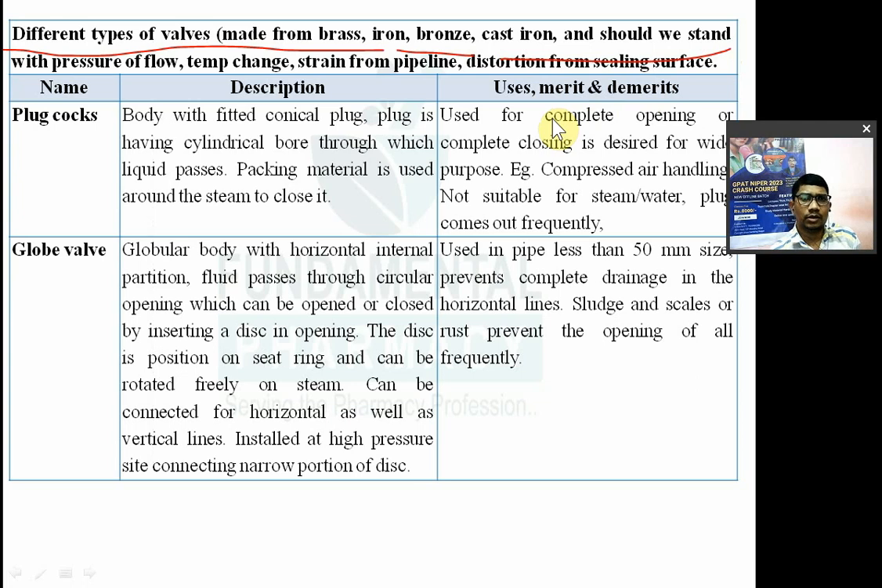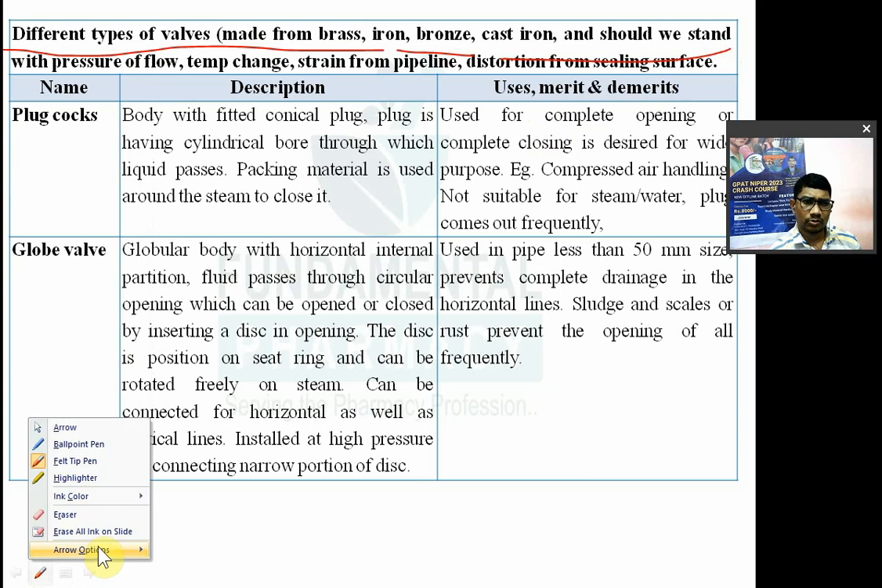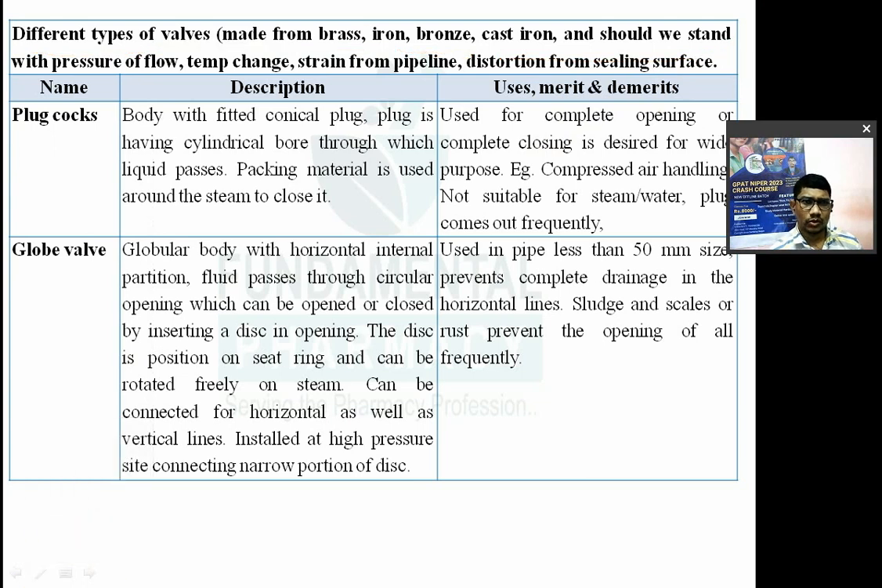of flow of fluid, then temperature change, strain from the pipeline, distortion from the sealing surface. So they are nothing but the ideal qualities of a valve. आपके बुक में दिया what are the ideal qualities of valve. Valve का ideal qualities क्या होना है, so एक शॉर्ट में दिया है मैंने. So they should withstand the pressure, they should withstand the temperature change, they should cope up with the strain from pipeline. जब पाइपलाइन का जो प्रेशर या स्ट्रेन आ रहा है तो वो भी उन्हें सहन करना चाहिए. Distortion from the sealing surface.